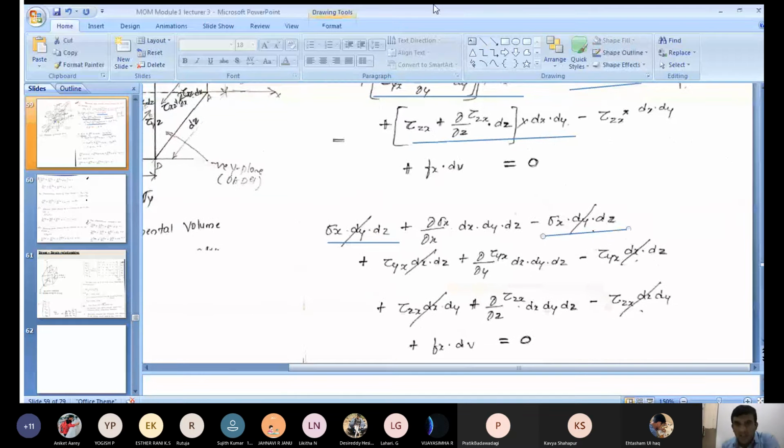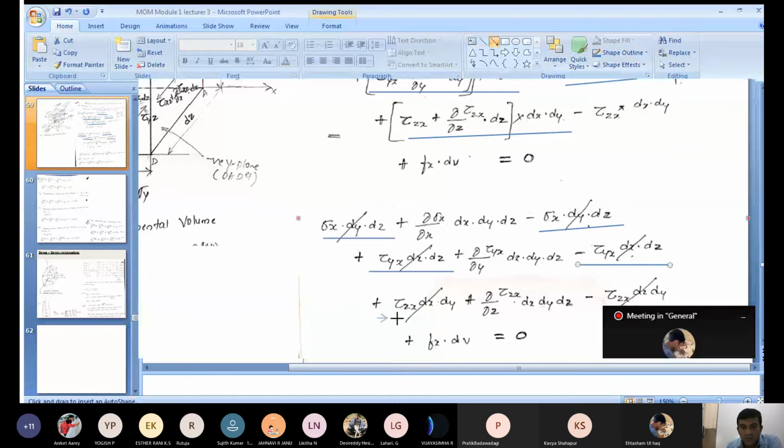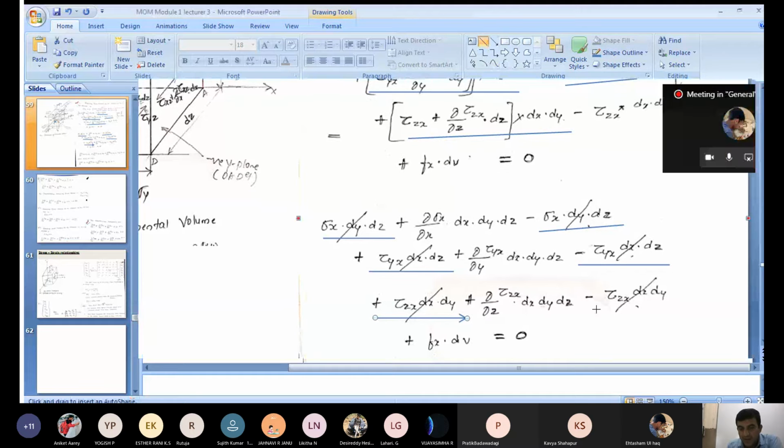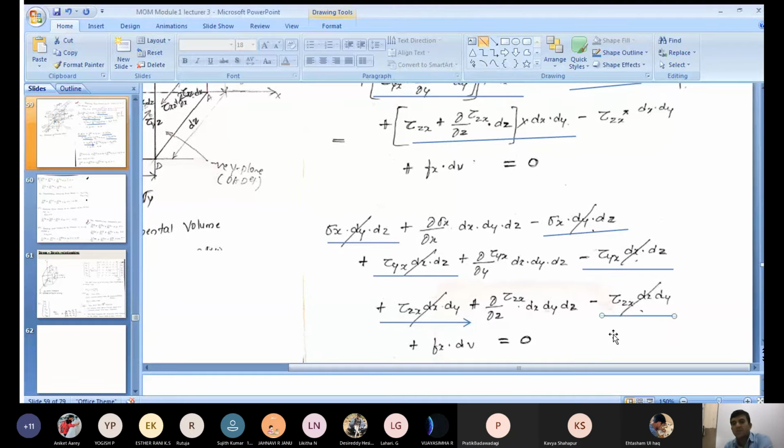Similarly, plus tau yx dx dz minus tau yx dx dz cancel. And the last one, plus tau zx dx dy and minus tau zx dx dy cancel.